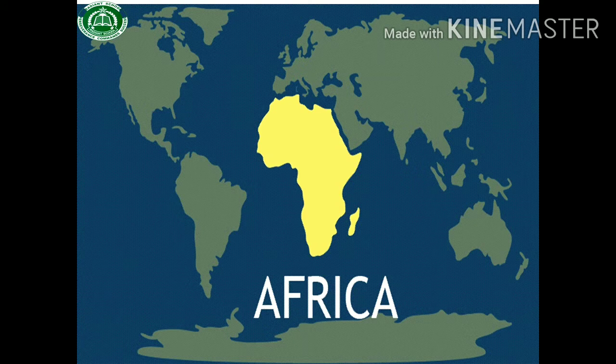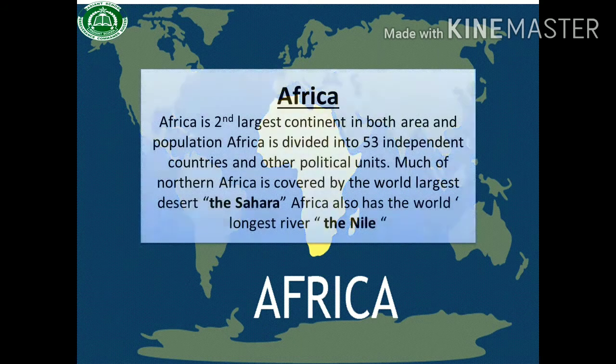Our next continent is Africa. Africa is the second largest continent in both area and population. Africa is divided into 53 independent countries and other political units. It means there are 53 independent countries included in the continent of Africa, along with other political units. Political units are part of the continent but not part of any country.